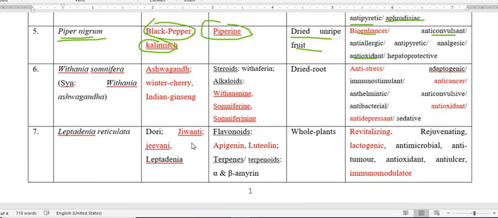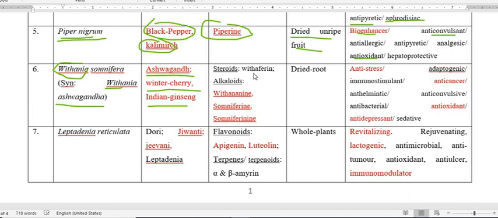Next is Withania somnifera. Withania somnifera is also known as Withania ashwagandha. So the common name of Withania somnifera is ashwagandha, also known as winter cherry, also known as Indian ginseng. And this Withania somnifera possesses steroids, then the name is quite also matching with the scientific name.